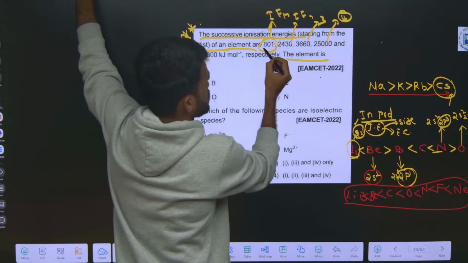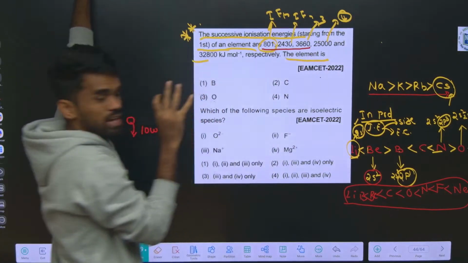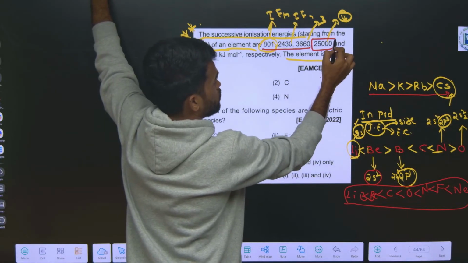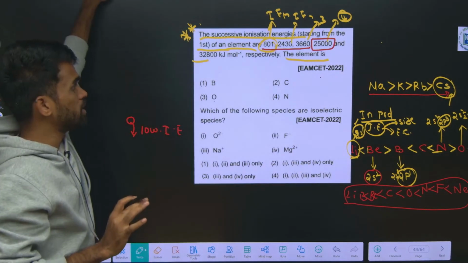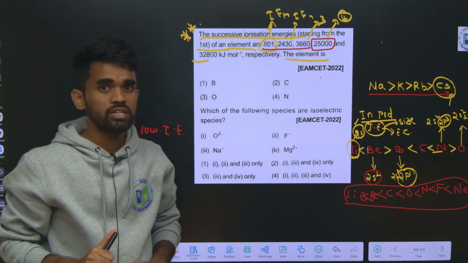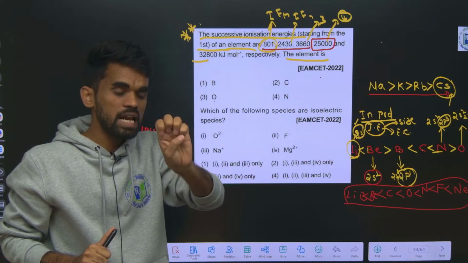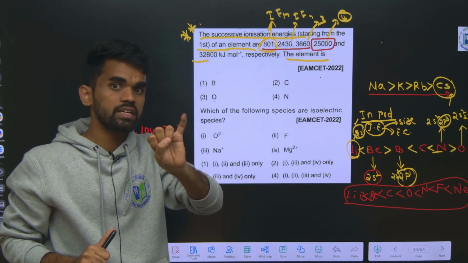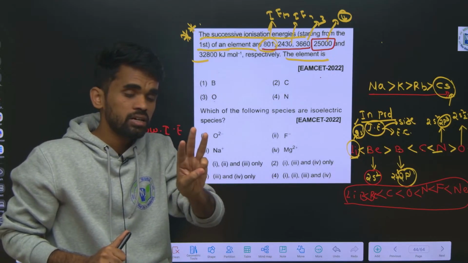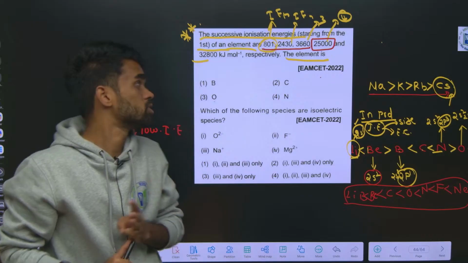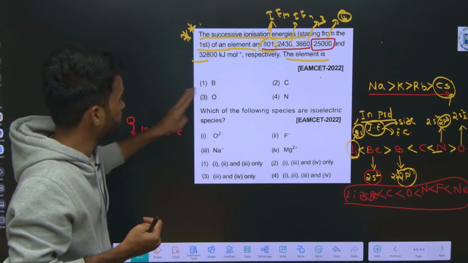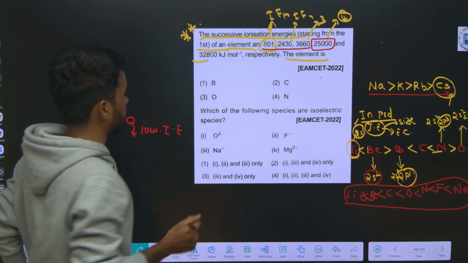The first three ionization energy values are almost nearer values, but this fourth ionization energy value is very large. It means the removal of that fourth electron is becoming very difficult. Therefore, the first three electrons are valence electrons, and the fourth electron is an inner core electron. Removal of valence electrons is relatively easier when we compare with this inner core electron. So how many valence electrons are there in the given element? 3.